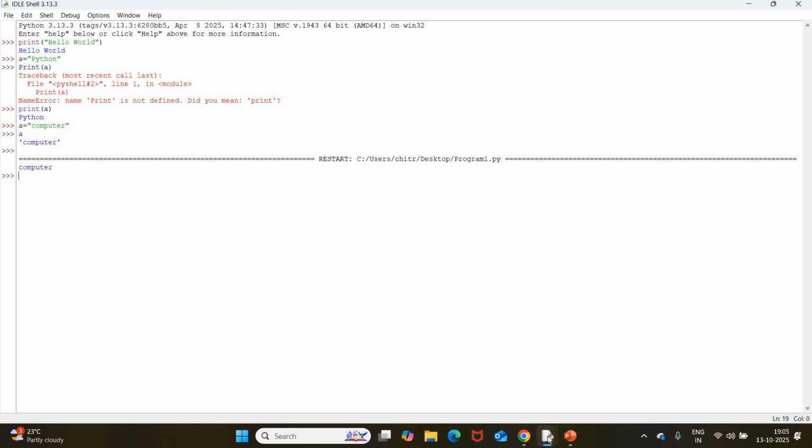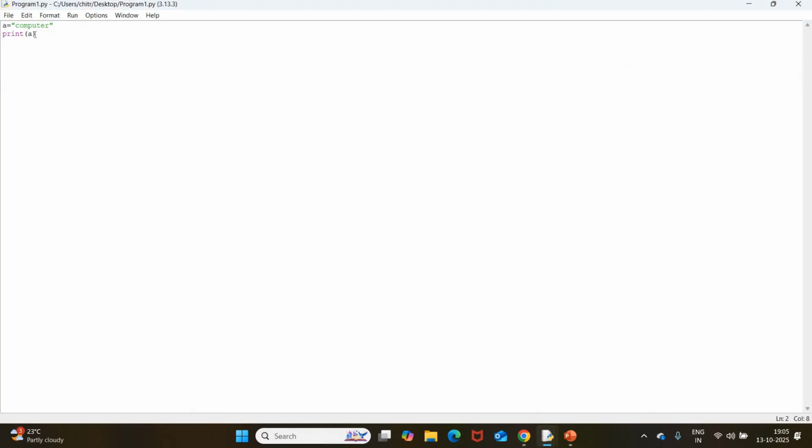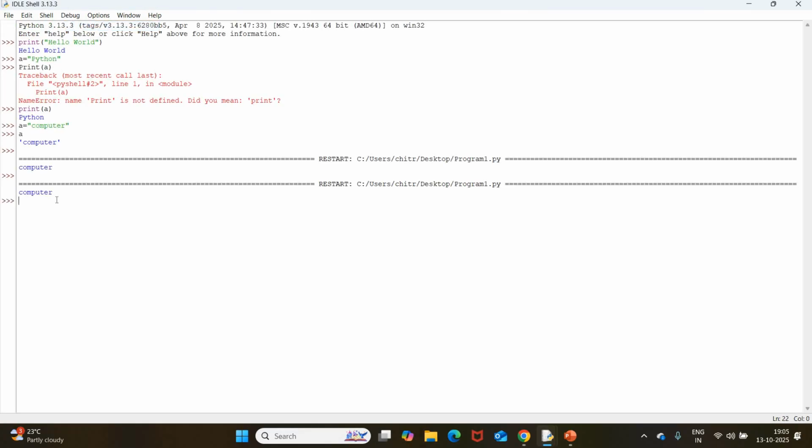So what I am telling is, if we type something in the shell mode, it will be displayed immediately there itself. No need to use print. But if we want to execute some code in the normal mode, we have to use the print function, and after executing that, the result comes in the shell mode. Hope it is understood for you people.